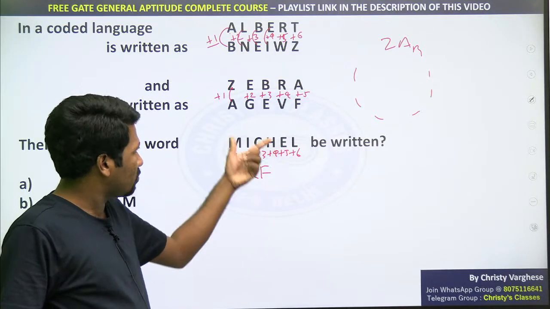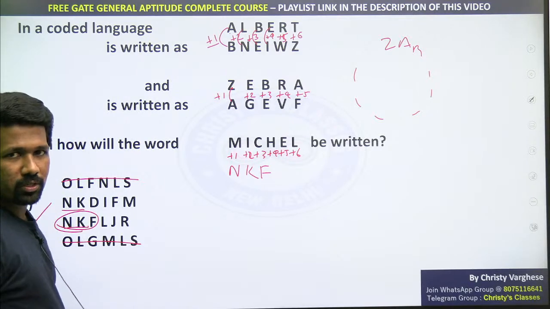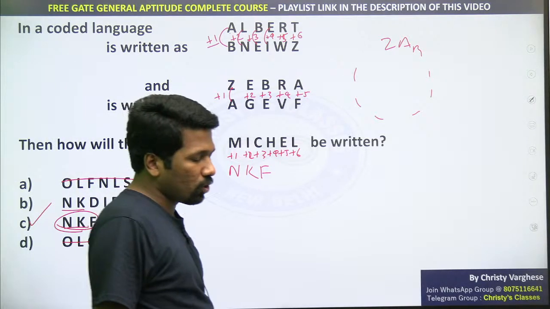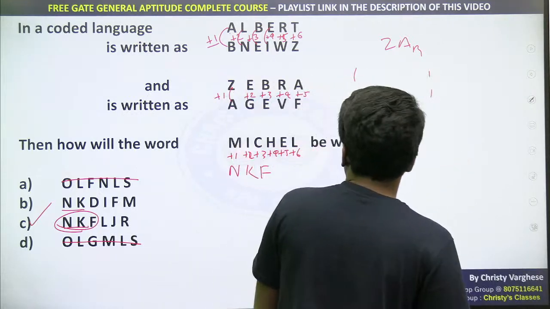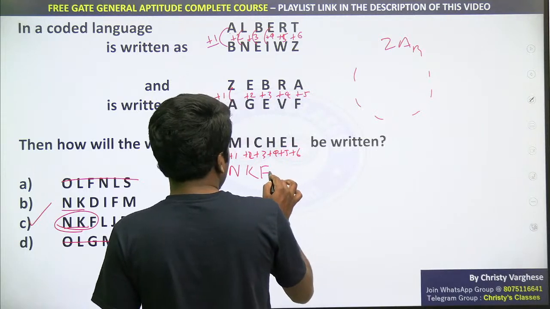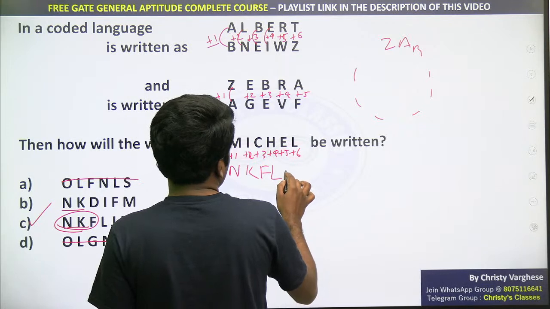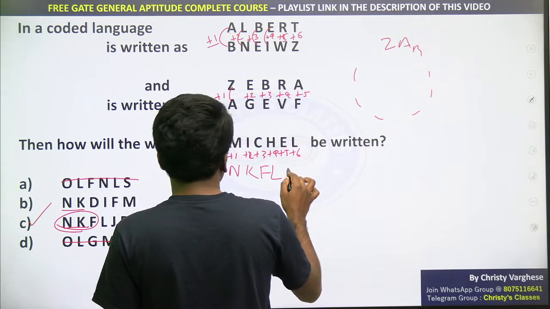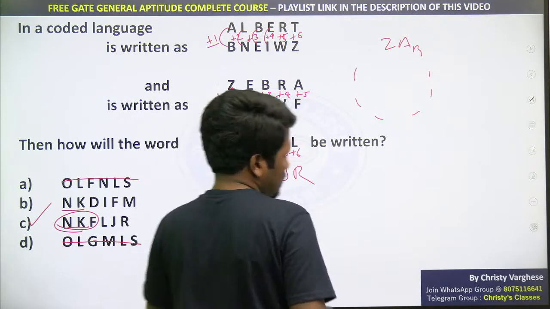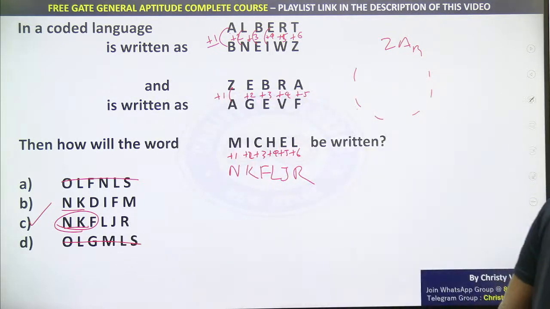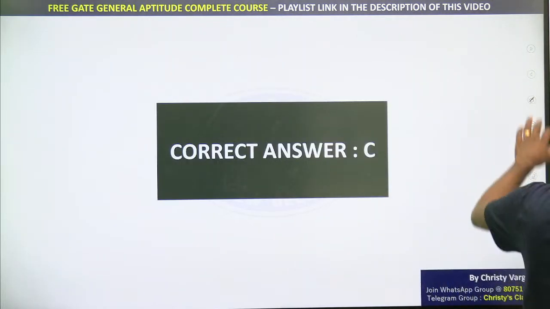Not analyzing the rest because now you are confident only one option supports NKF, so you can choose that option if the options are supporting that elimination. So anyway, +4: H, E, F, G, H, I, J, K, L, and +5 J, and L +6 will be R. So option C is the correct answer for this question. Hope all of you understood how option C is the correct answer.